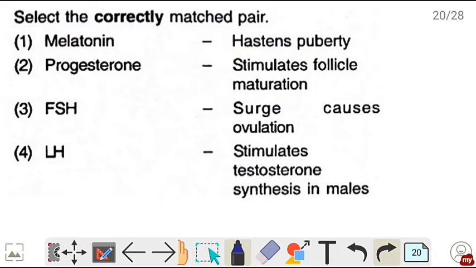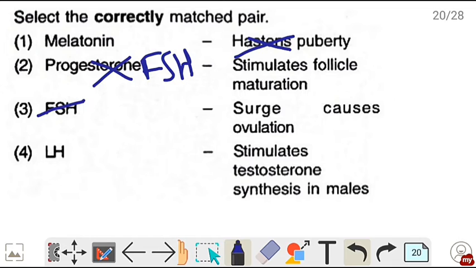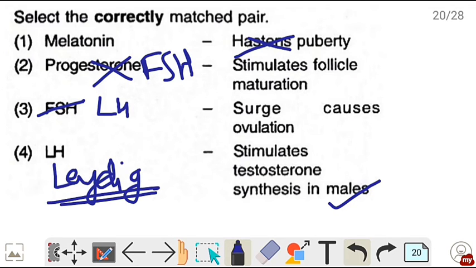Next question. Select the correctly matched pair. Melatonin hastens puberty. This is wrong. Progesterone stimulates follicle maturation. This is also wrong. Follicle maturation progesterone नहीं FSH करवाता है. Growth and maturation of follicles. FSH surge causes ovulation, तो FSH का नहीं, LH surge causes ovulation in females, and LH stimulates testosterone synthesis in males. This is true. LH acts on the Leydig cells and stimulates testosterone synthesis in males. So correct is option number 4.